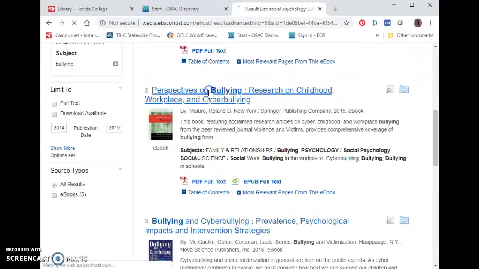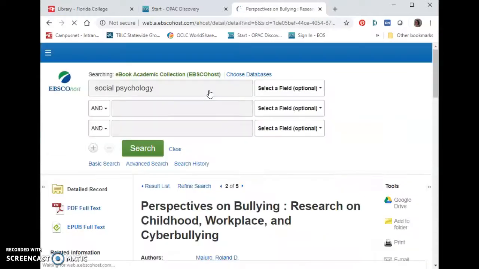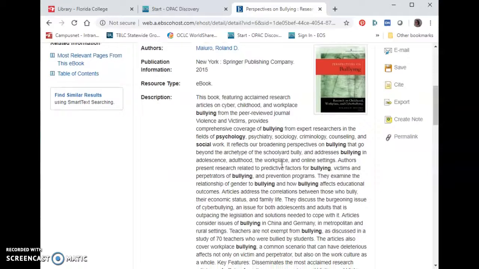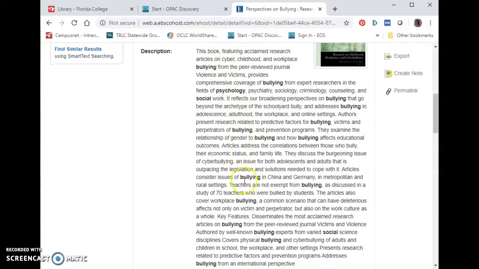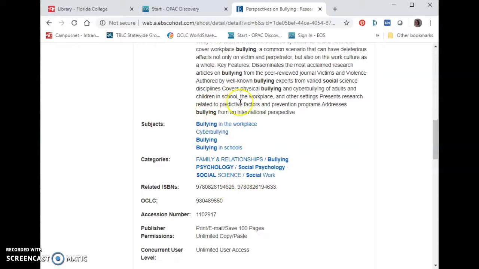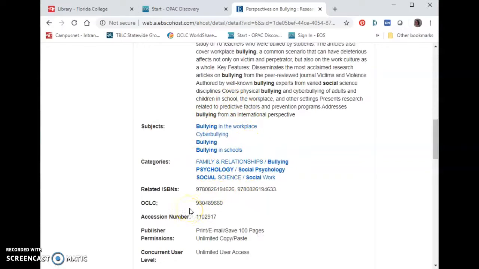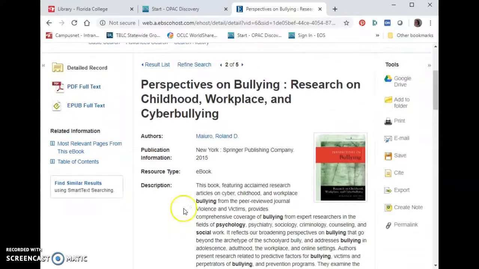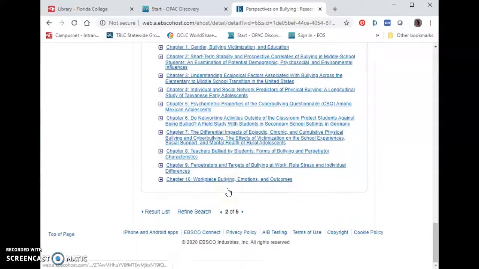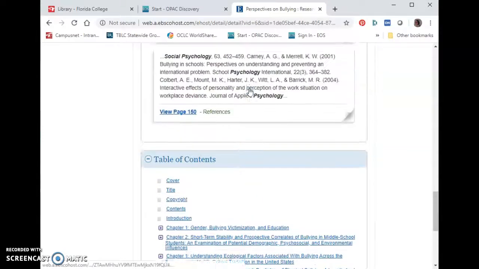I can click on any one of those books to go into the record. It will show me a description. It will show me the subjects that the book's about. I can come over here to the left and click on the table of contents to see the different chapters that are in the book, and I can go to any one of those just by clicking on it.